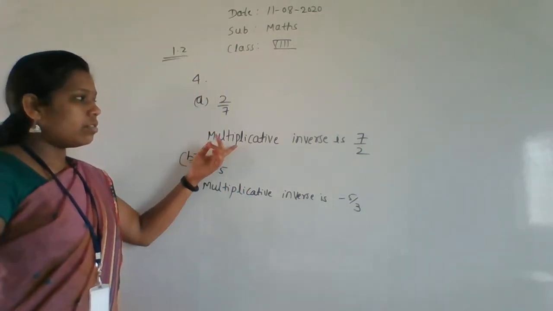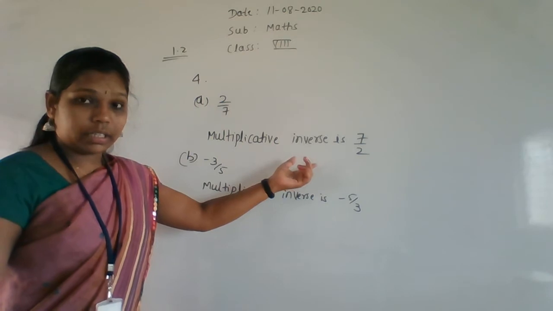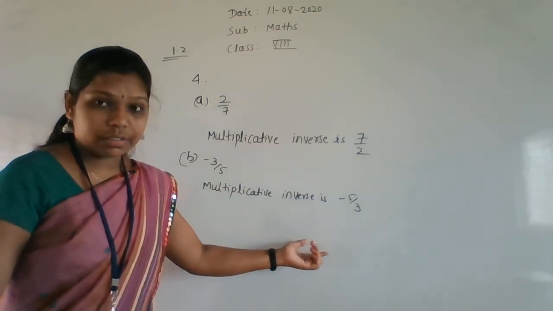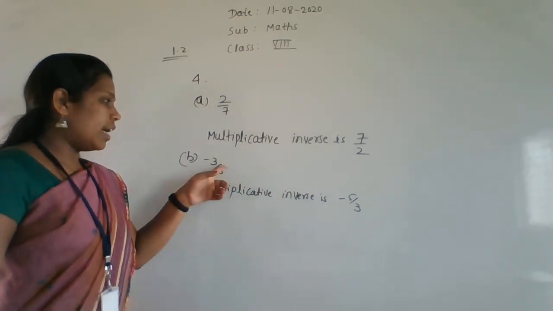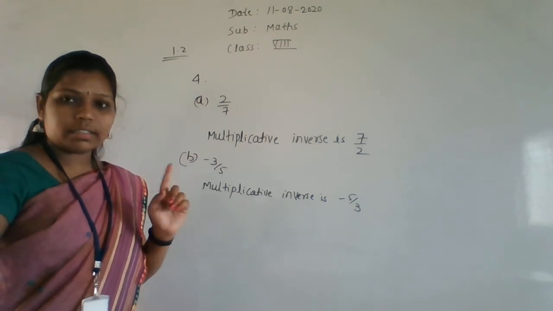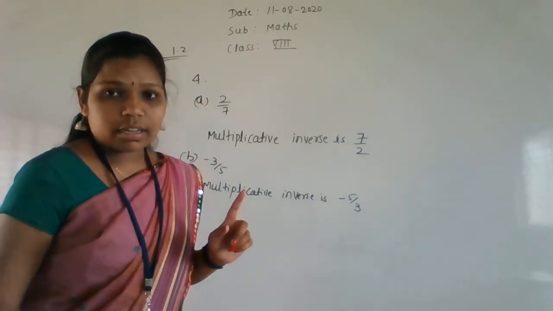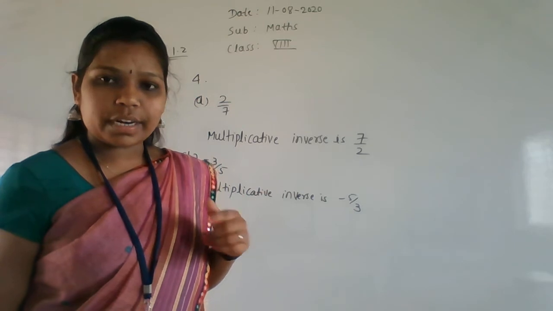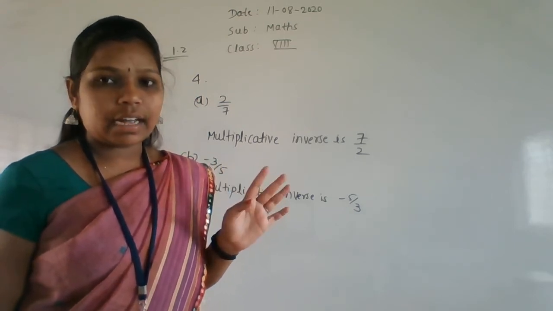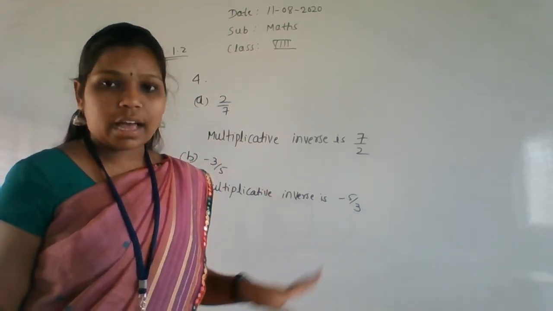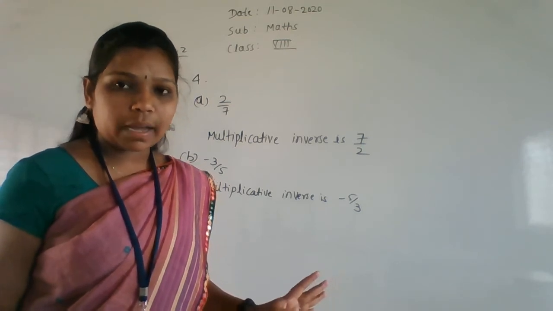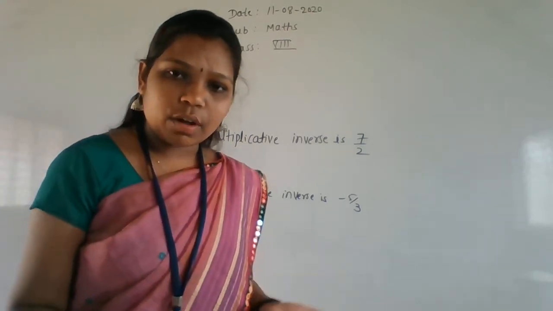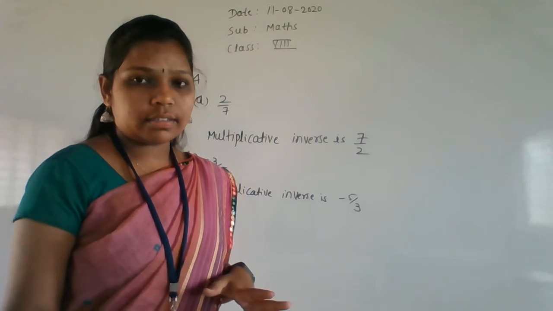Okay, and write the full sentence: multiplicative inverse is. Okay, if you are writing only answers, that is not the way. Again I'll clear the page. You have to rewrite. I'll give a rewrite and you have to give once more. You have to write all the answers in a CW. Okay. So first do it in a HW. After that put it in a CW.